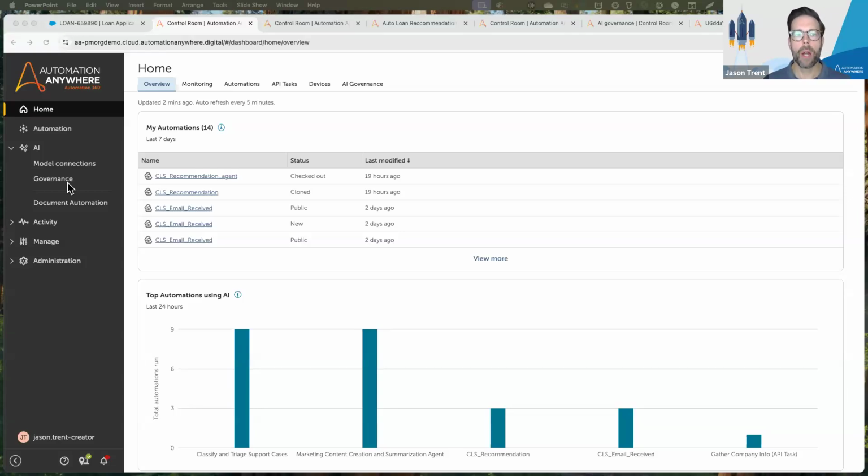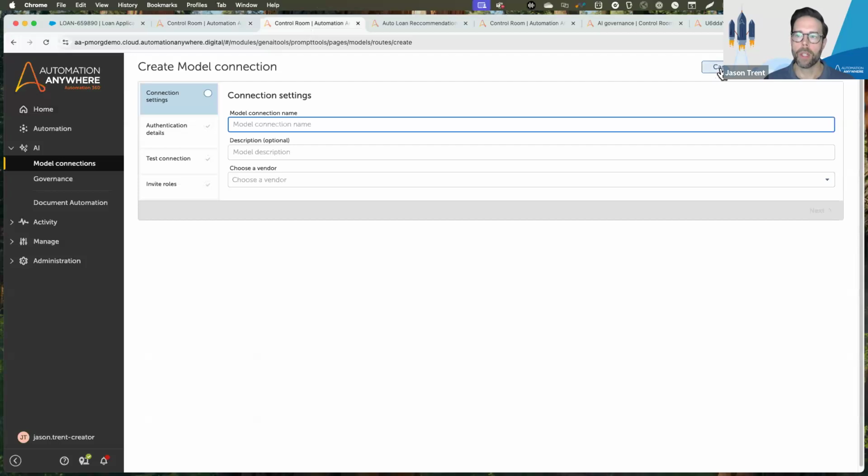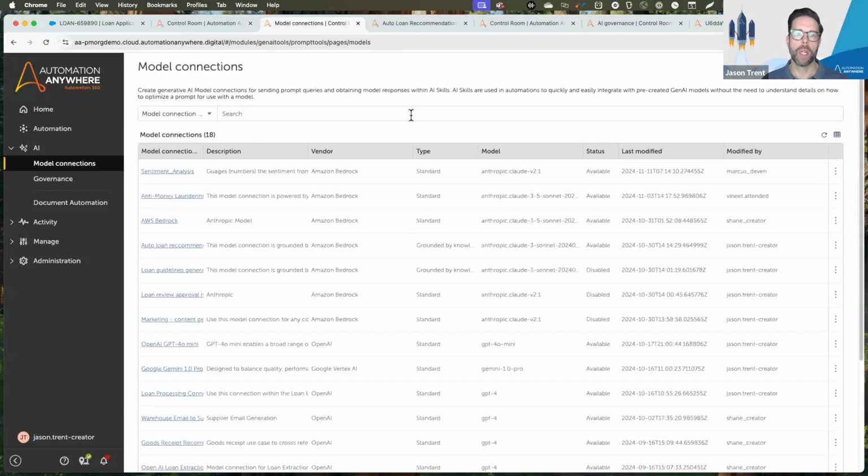So let's start with how you actually get going with building an AI agent. And that begins in what's called a model connection. So this is our model connection screen. As you'll note, it's embedded directly within the control room. And this governs your access and control to certain models that you can publish for use across your organization. Now, as I mentioned earlier, we know that there isn't a single model that really is best at all outcomes. And so we wanted to make it possible for customers to have a wide variety of access.